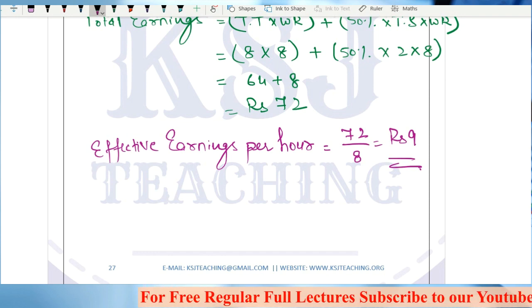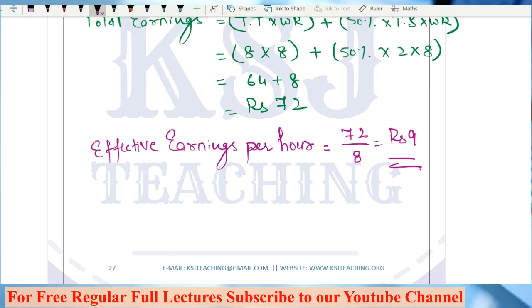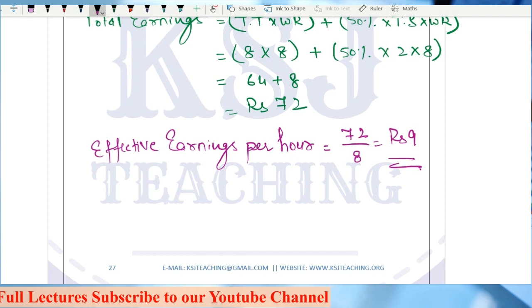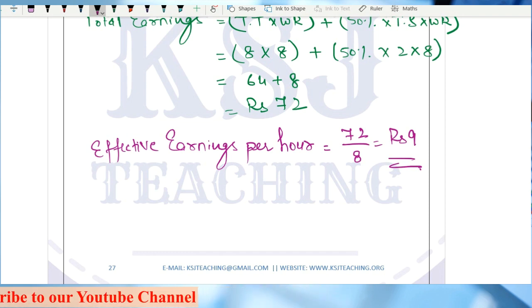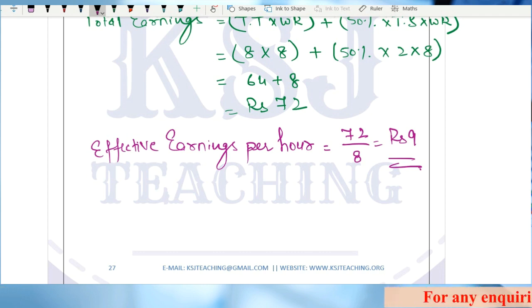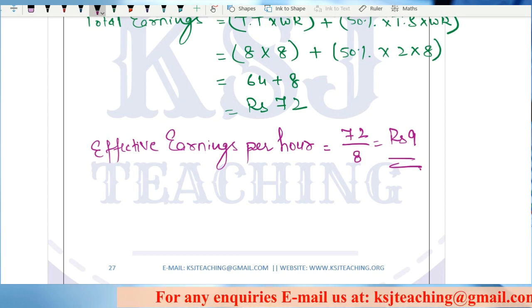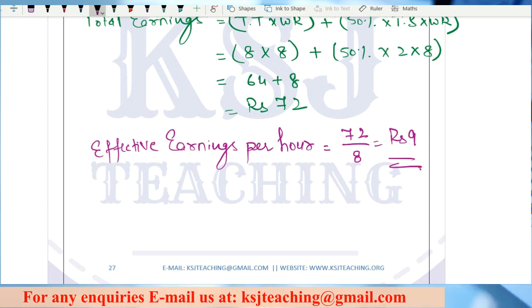Any doubts? So there are a few things that you need to understand. Sir, always read the question very carefully. Read the requirement of the question very carefully. Right? Each and every word is to be read very carefully. Clear? So this is effective earnings per hour under the Halsey plan.